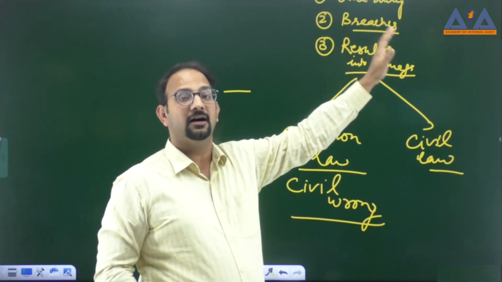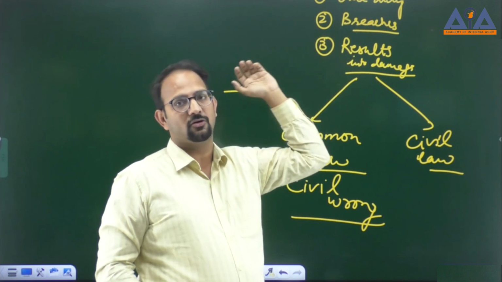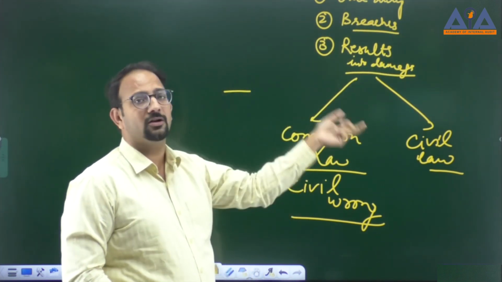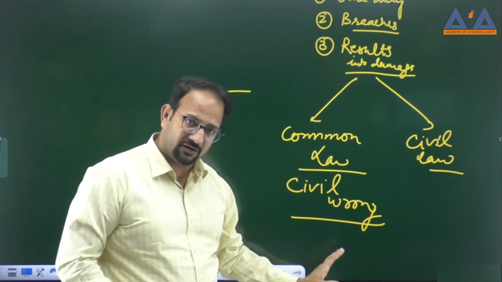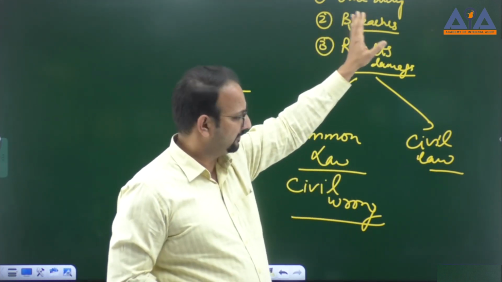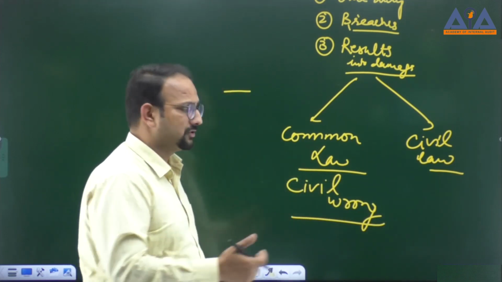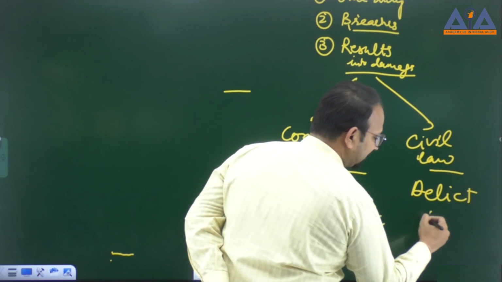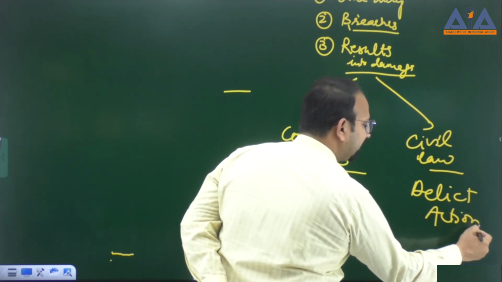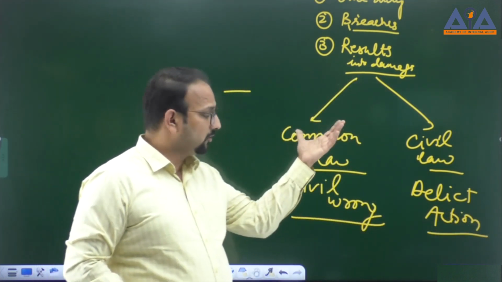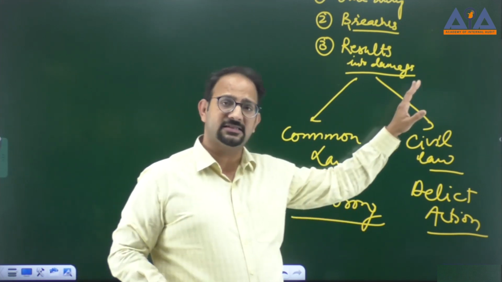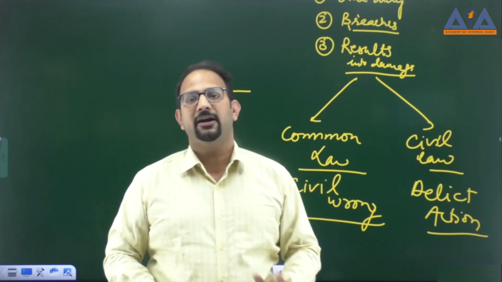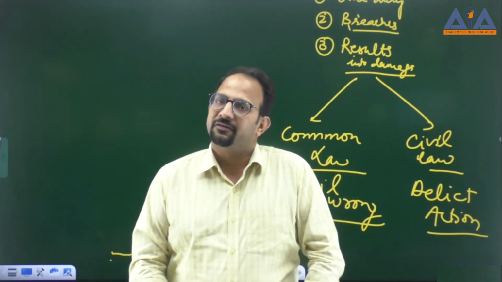Civil actions are divided into two forms: contractual, other than contractual. Other than contractuals in common law jurisdiction are known as civil wrong, while the same kind of action in civil law jurisdiction is known as delict action, right? Delict wrong or delict action, right? So in the common law it is known as civil wrong, and in the civil law it is known as delict action, right? So this is what I have tried to explain in this video about the civil cases.